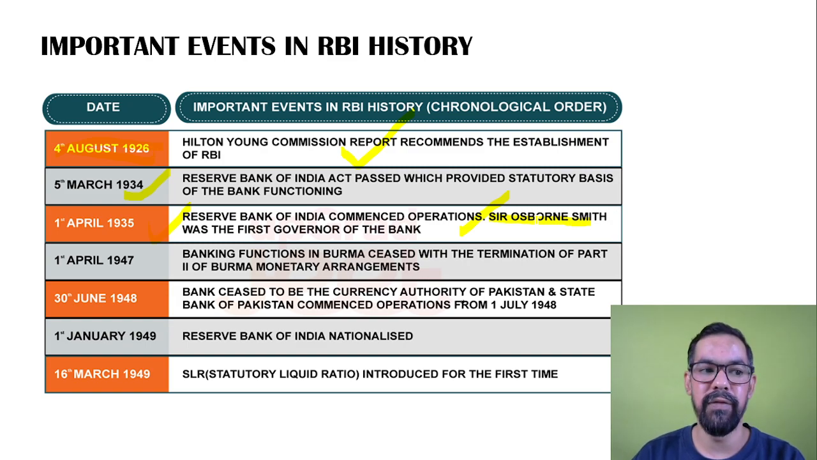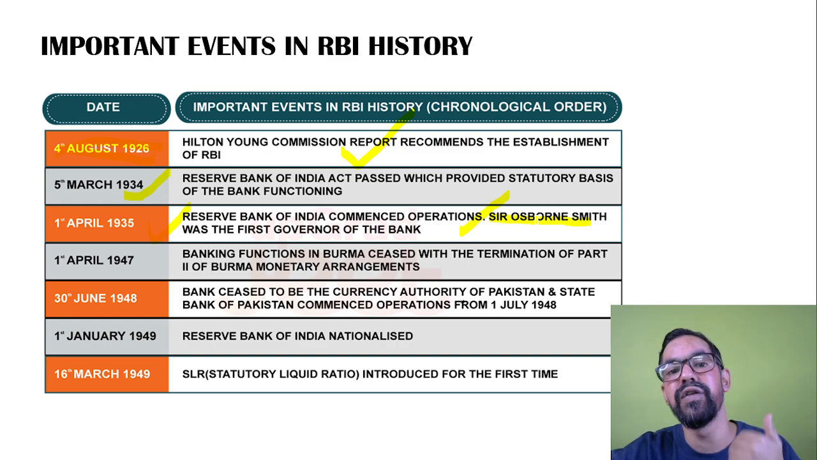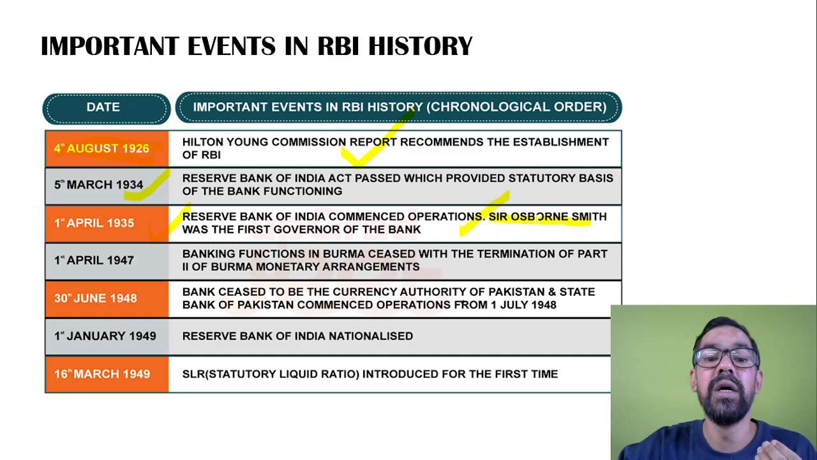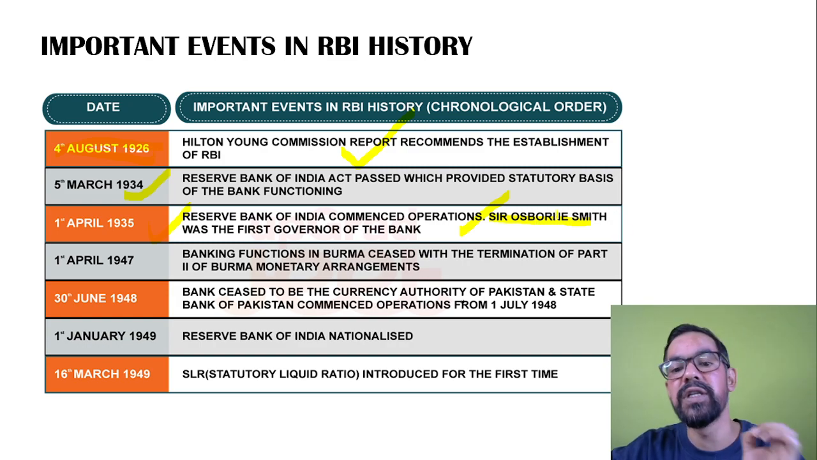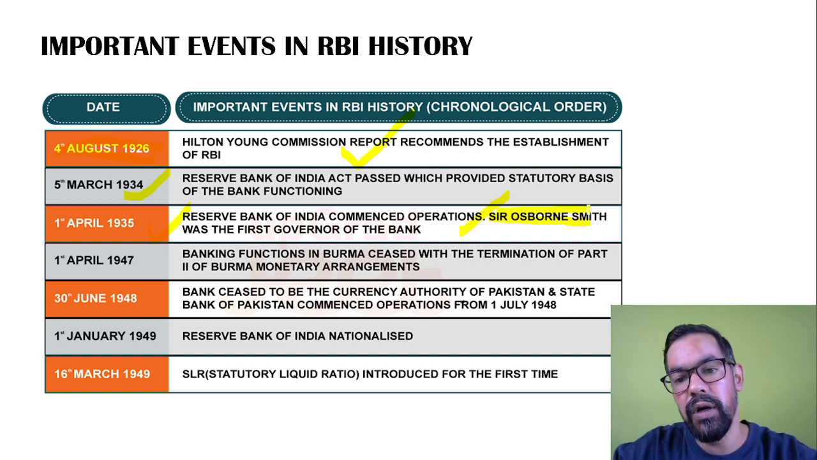Okay. And the first Indian governor was C.D. Deshmukh. He was the third governor of RBI basically. But if you talk about the first Indian governor, it is C.D. Deshmukh. But the first governor was Sir Osborne Smith.